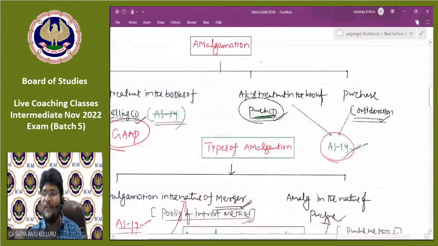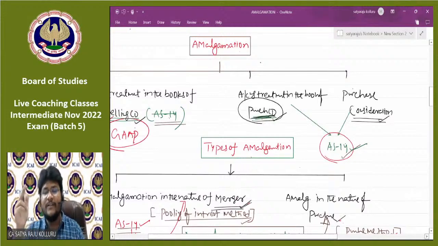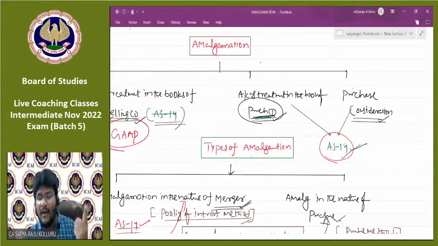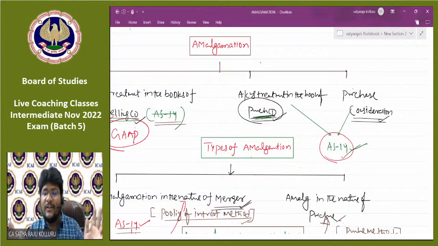That is the reason why first I clearly discussed the concept of purchase consideration. Whether it may be the net payments method, net asset value method, intrinsic value method, or lump sum method. But in general, if nothing is mentioned, PC we record at par value, issue price. But if it is clearly mentioned that PC you need to record at par value, then you need to calculate how many shares are issued as PC, then multiply by the face value. But I didn't explain the reason why in general PC is recorded at par value. What is the relation between PC recorded at issue price and PC recorded at par value? We are going to discuss it in further sessions.